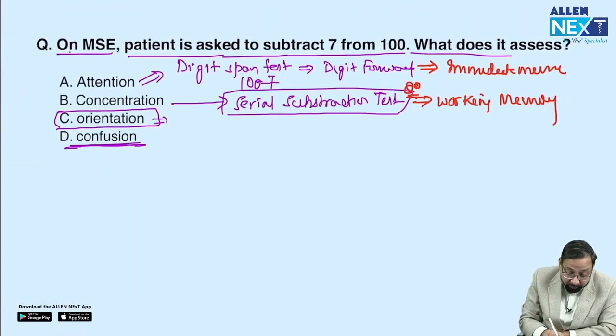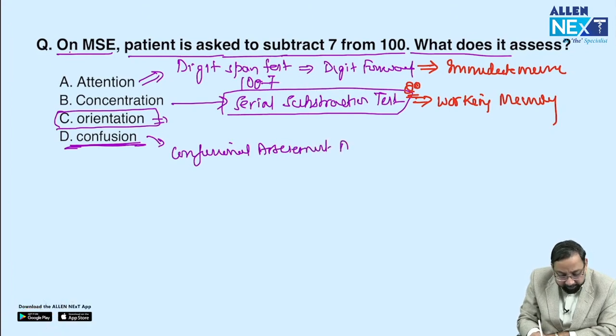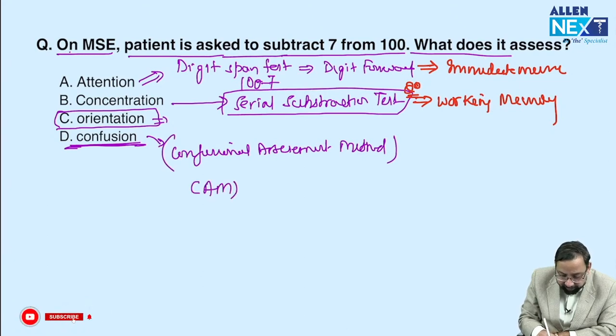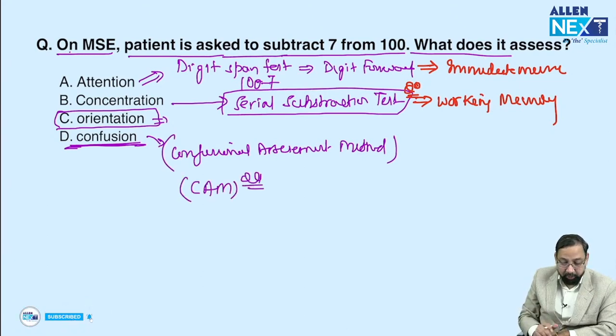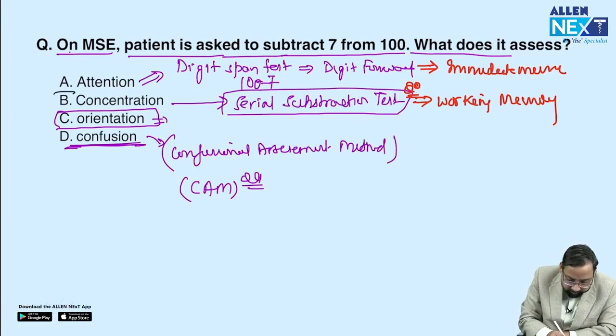And to check delirium, we have the confusion assessment method, CAM. This question has been asked in NEET. So in this, 100 minus 7 is done for concentration. The answer is B.